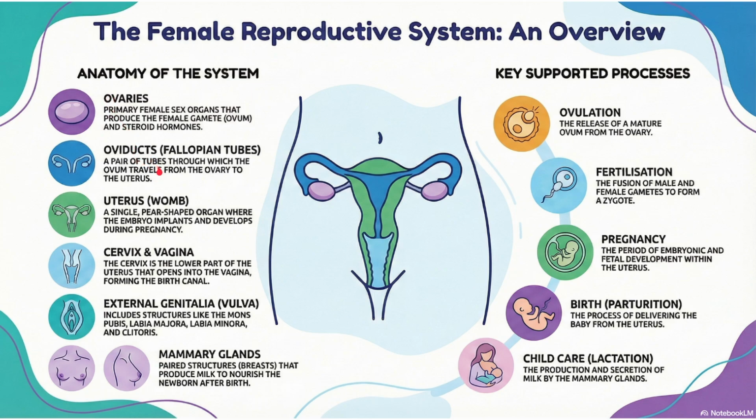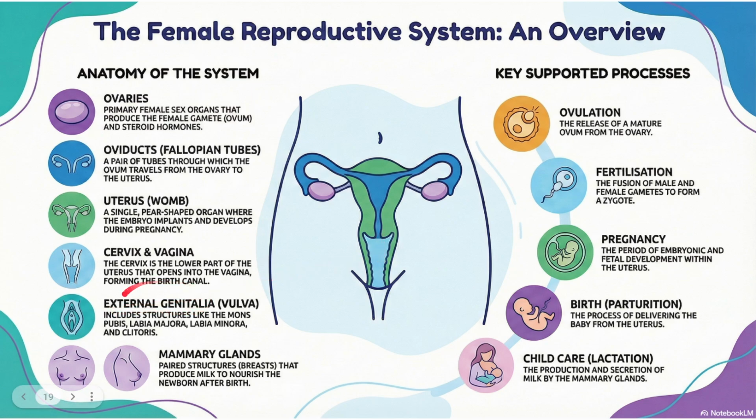So now the oviducts are a pair of tubes through which the ovum travels from the ovary to the uterus. From this place the ovum travels this way and gets implanted. Similarly from here it travels and gets implanted like this. Now the uterus is a single pear-shaped organ where the embryo implants and develops during pregnancy. If they ask which is the site of fertilization, that is going to be the oviducts. If they ask which is the site of implantation, that is going to be the uterus. This you already know. And the cervix and vagina together, cervical canal and vaginal canal together will form the birth canal.